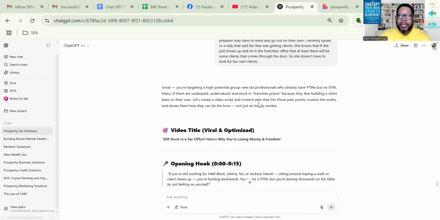So, in a lot of these situations, they're going to get an hourly wage and then a small commission on some of the returns as well. But there's nothing compared to what you can make out there on your own in the market.